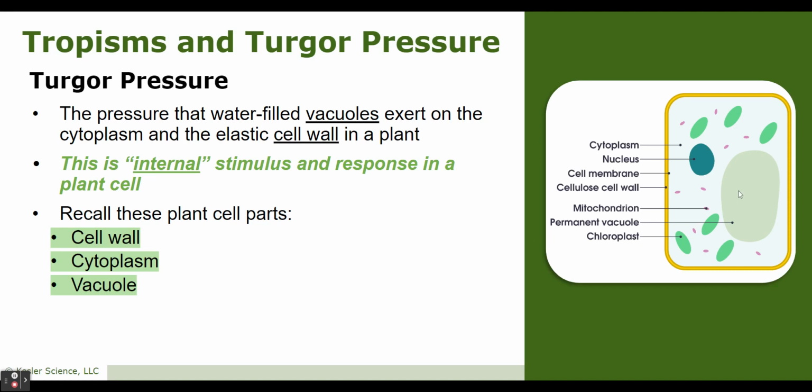So, we're going to need to remember these parts of a cell, right? Remember, this is the vacuole, this is the big bag of water inside the cell. The cell wall, right? All plants have a cell wall. And the cytoplasm is our jelly stuff that holds all of our cell organelles, right? We got to remember those parts.